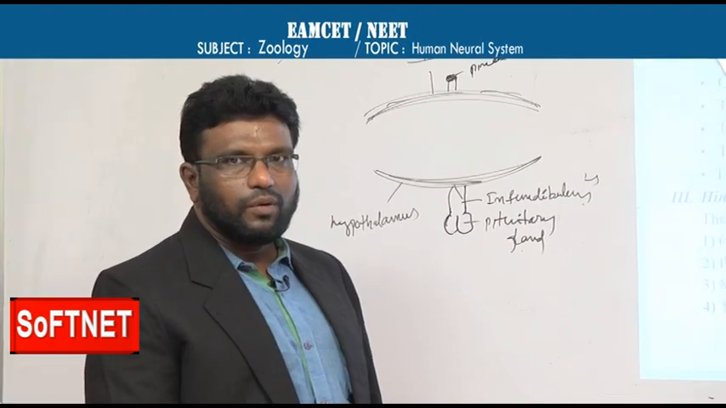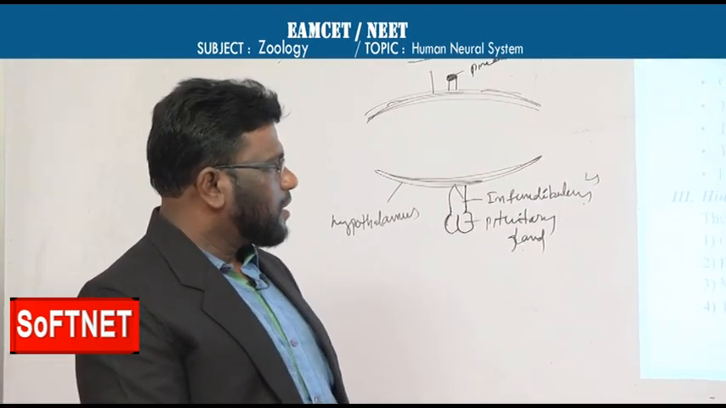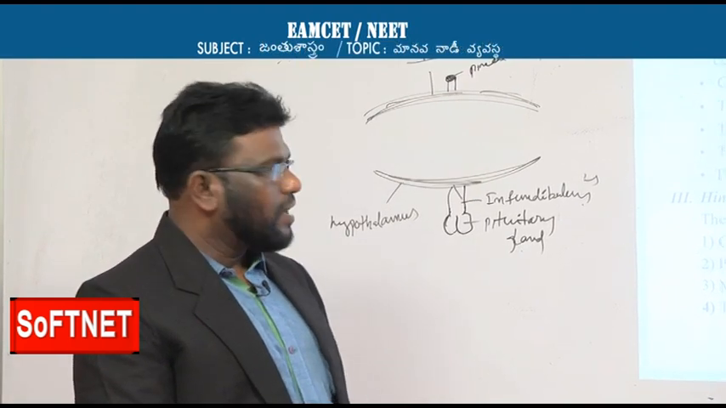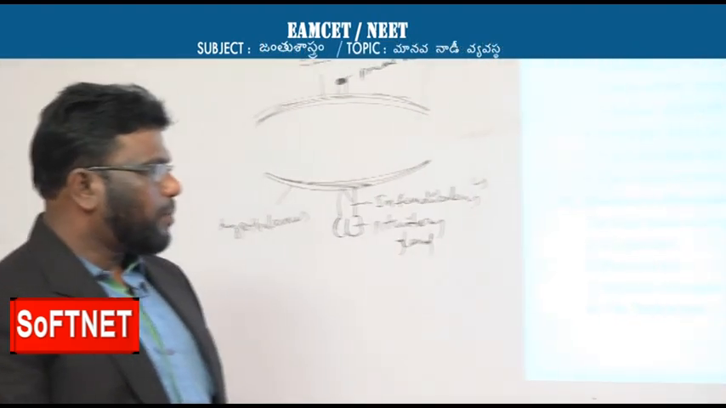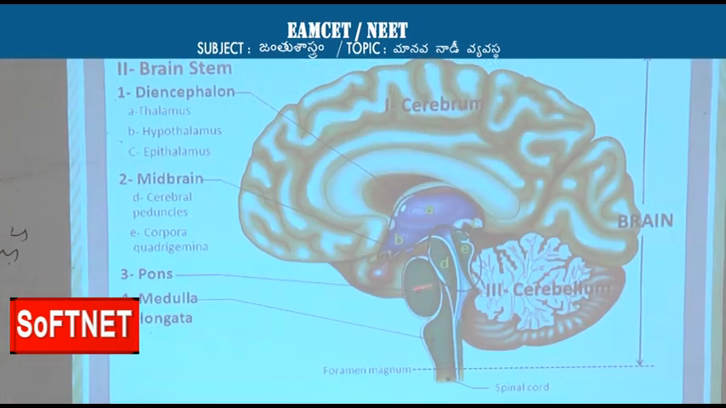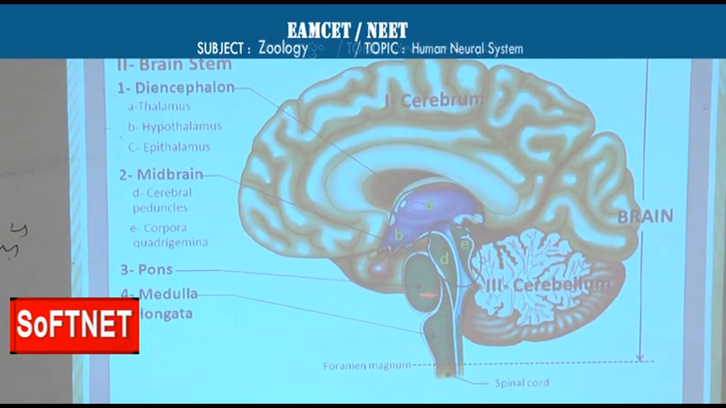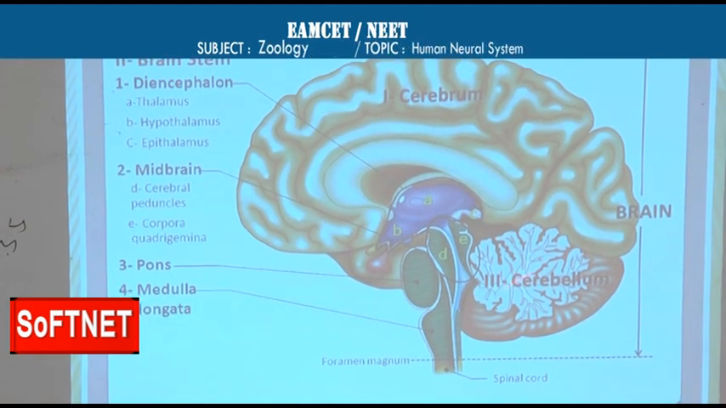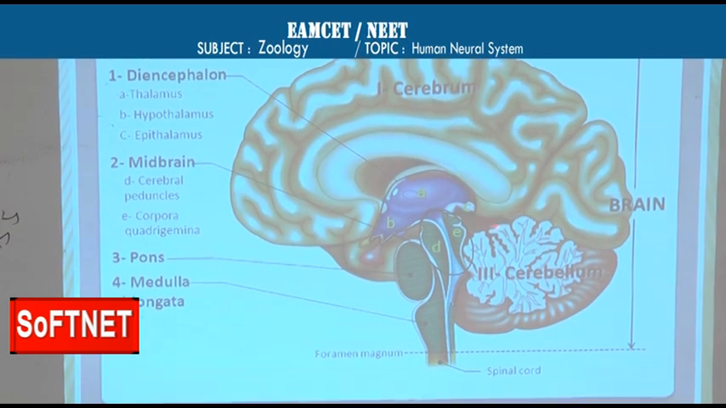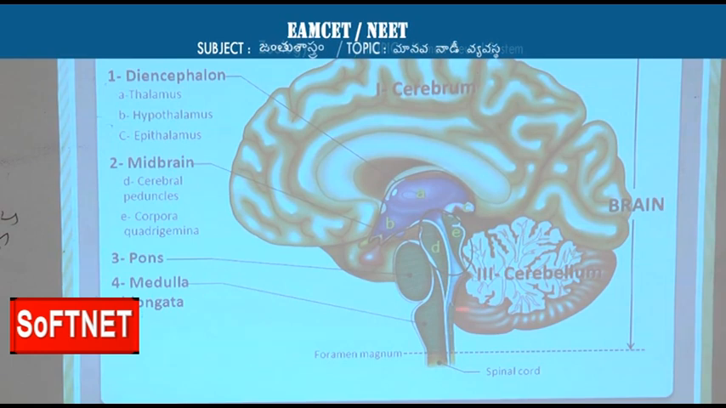And next, come to the hindbrain. The hindbrain also consists of three parts: cerebellum, pons varolii, and medulla oblongata. Here this is the pons, this is the cerebellum, this is the medulla oblongata. These three collectively form the hindbrain.